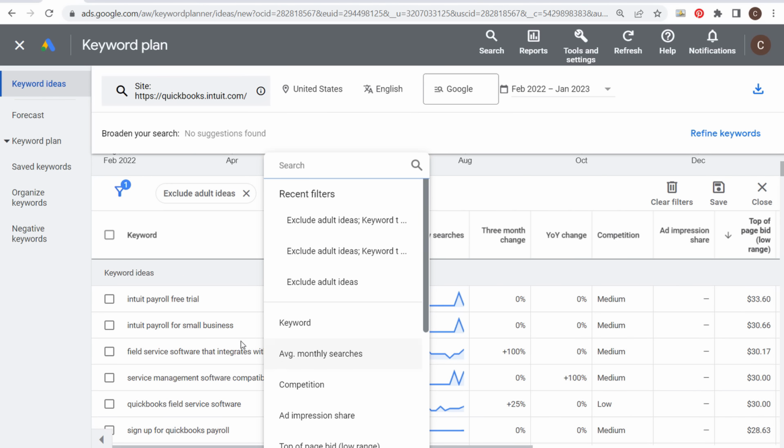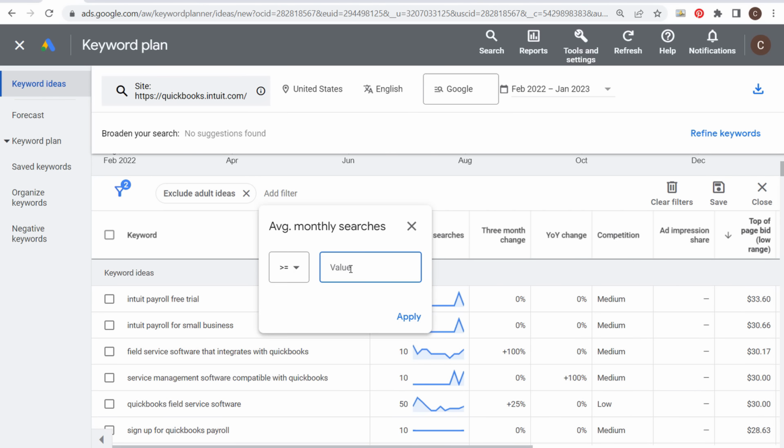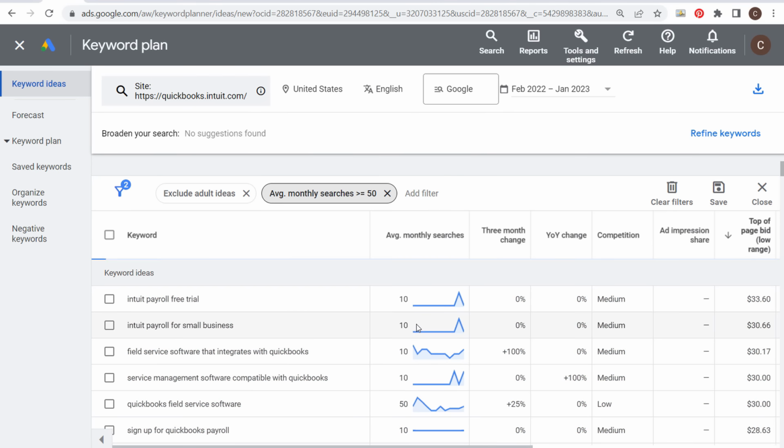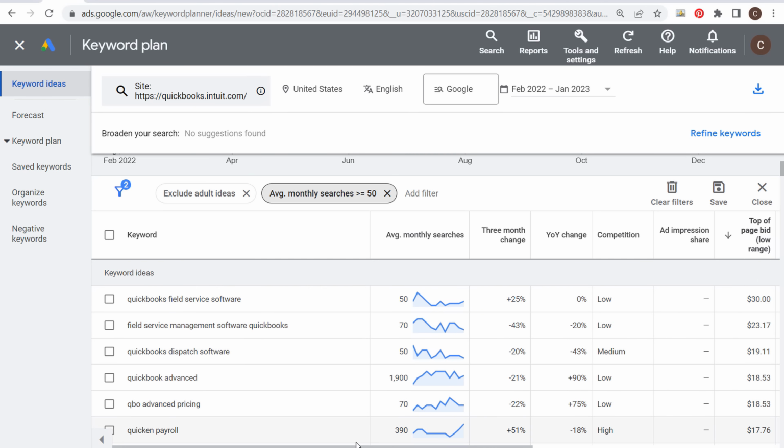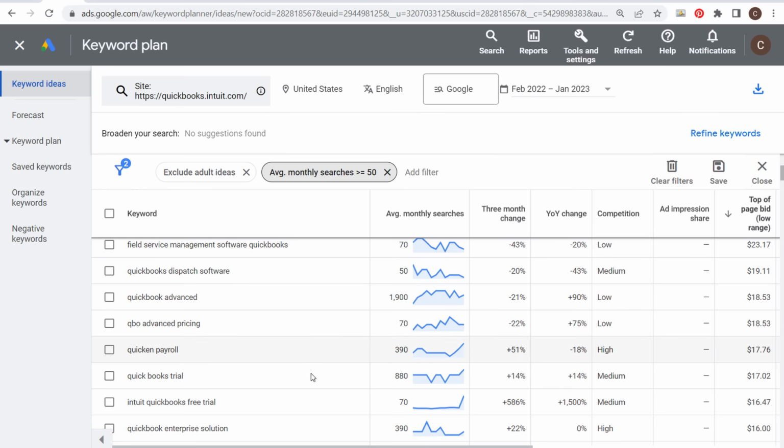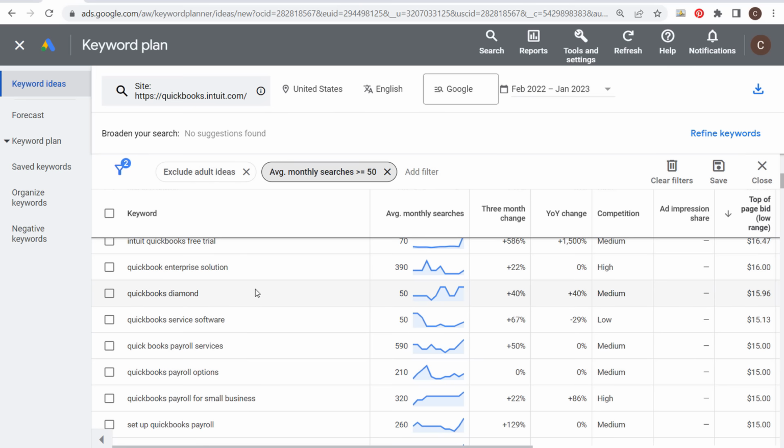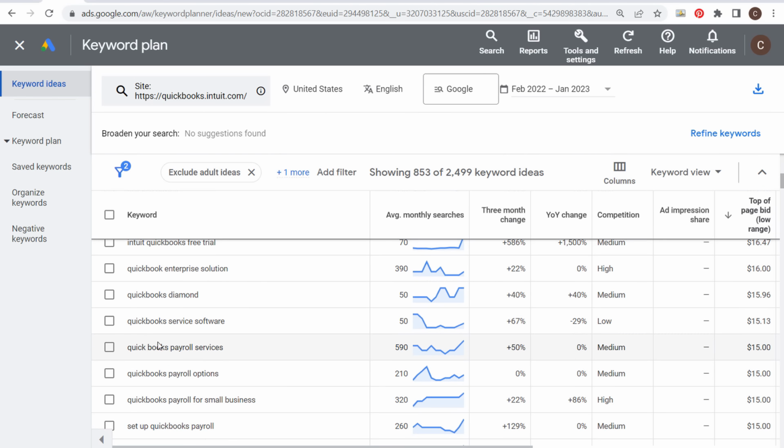Let's add a filter. Let's say average monthly searches greater than or equal to 50, so we have at least 50 average monthly searches. You're going to see these are the keywords where advertisers are bidding some of the highest, based on the data we have in the Google Keyword Planner. Scroll down here, let's say QuickBooks payroll services, QuickBooks payroll options. We may want to target a keyword, for example, like QuickBooks payroll.